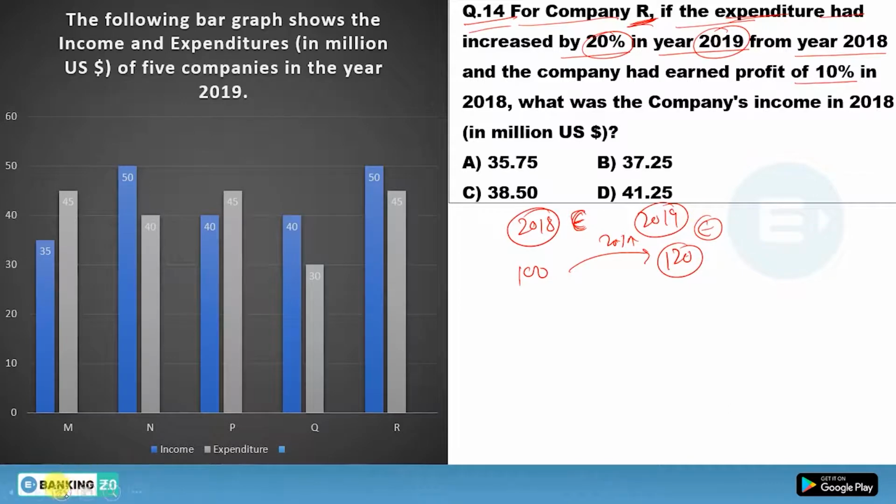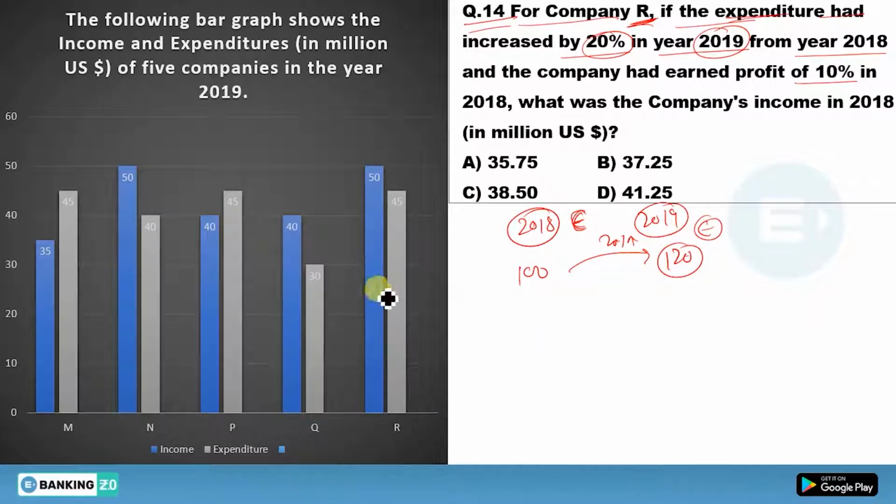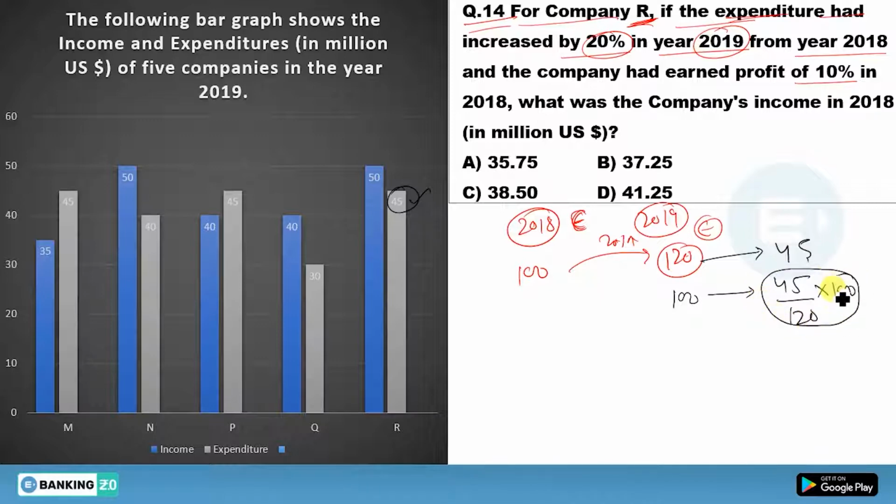But according to the question, your expenditure is 45 when this 120 is equal to 45. So if 120 is equal to 45, what will 100 be equal to? Your 100 will be equal to 45 upon 120 into 100. Do not solve this, just keep it here as this is your cost price or expenditure in 2018.